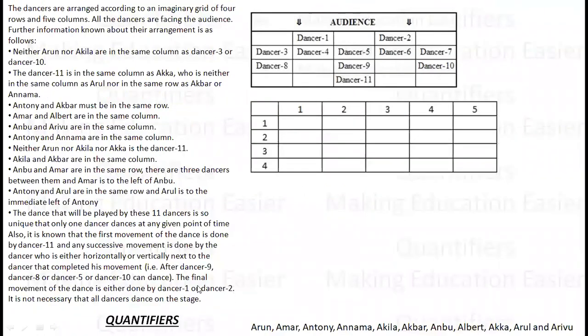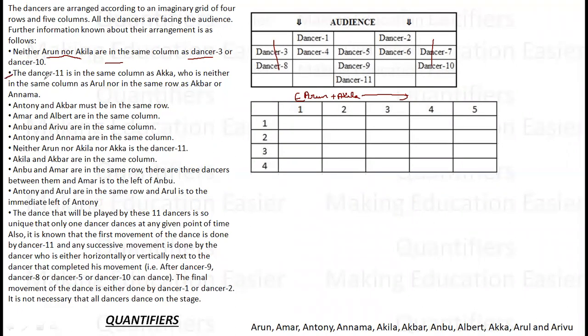So I have taken this configuration where I'll place all my information. Let's read the points and start placing them one by one, wherever they fit. First, neither Arun nor Akila are in the same column as dancer 3 or dancer 10. So Arun and Akila are lying somewhere in these three columns. It is not necessary that they are together, but these are the three columns in which they can be.